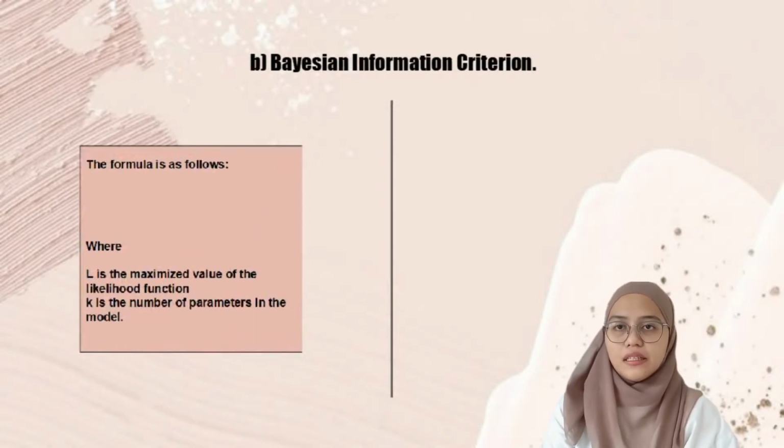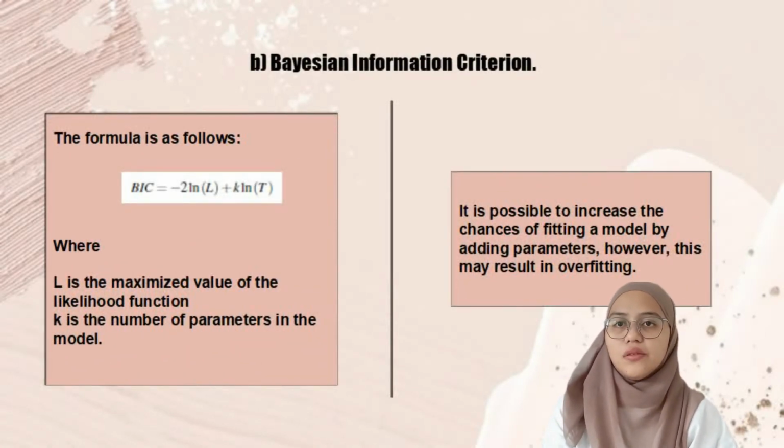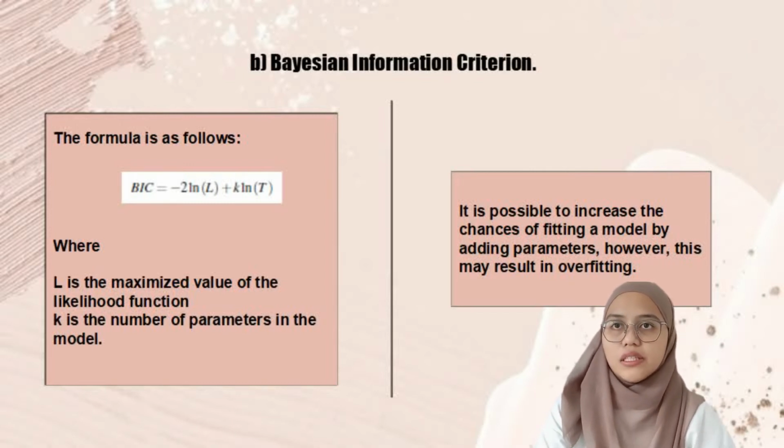Next is the Bayesian information criterion. It is similar to the AIC, where the formula is as above, where L is the maximized value of the likelihood function and K is the number of parameters in the model. It is possible to increase the chances of fitting a model by adding parameters. However, this may result in overfitting.